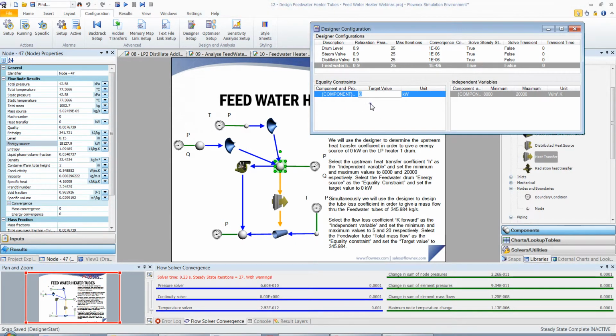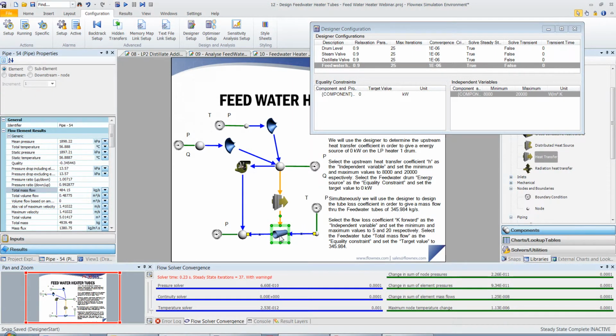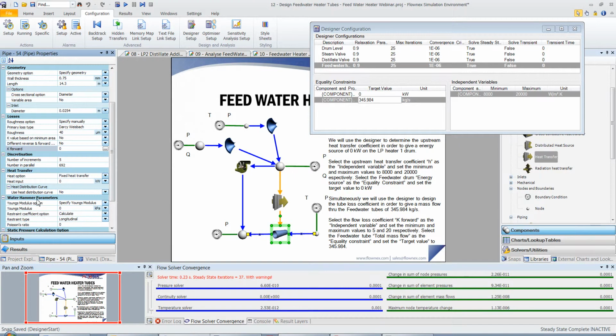From the pipe, I'm going to take the total mass flow from the results tab and drop it under equality constraints. We have a target value of 345.984, and our independent variable is going to be the losses. We will vary this from 5 to 20.